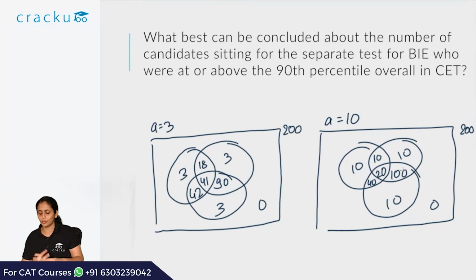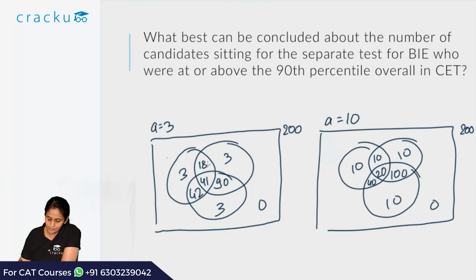So let's see the questions according to these two Venn diagrams. What best can be concluded about the number of candidates sitting for the separate test for BIE who are at or above 90th percentile overall in CET? So who will have to sit for the separate test for BIE? Those who are above 90th percentile in CET, that is those guys who are above 80th percentile in P but were not qualified for the remaining exam.